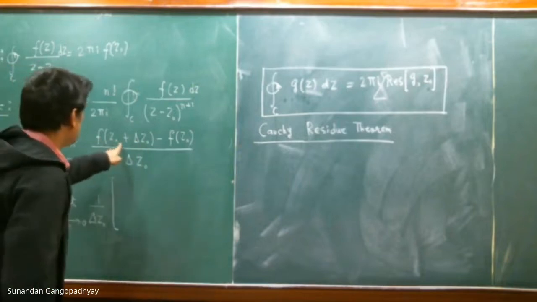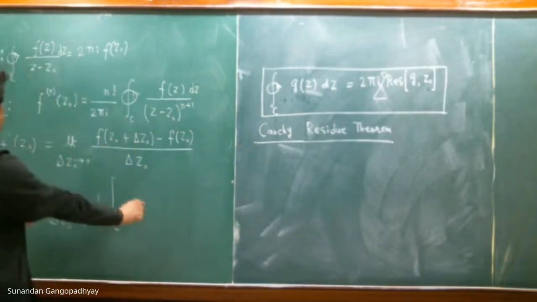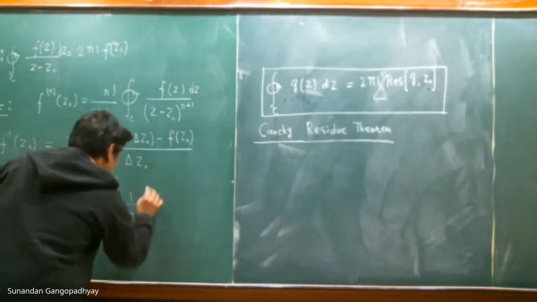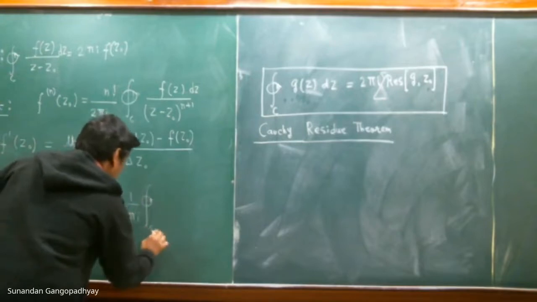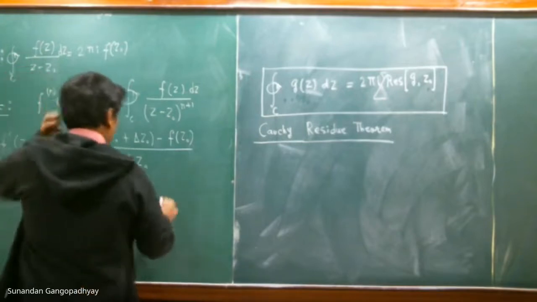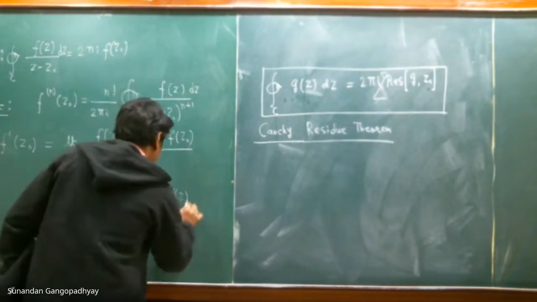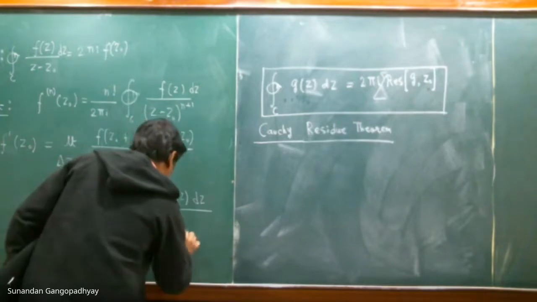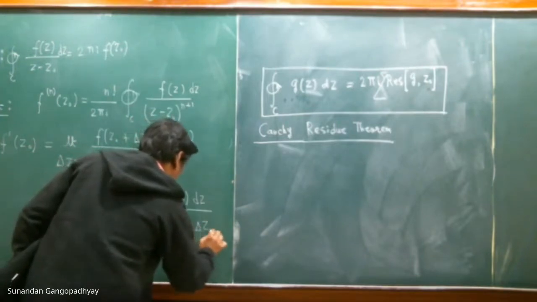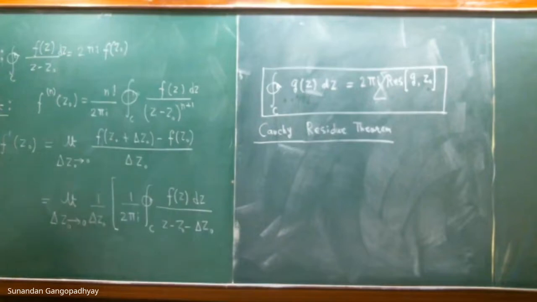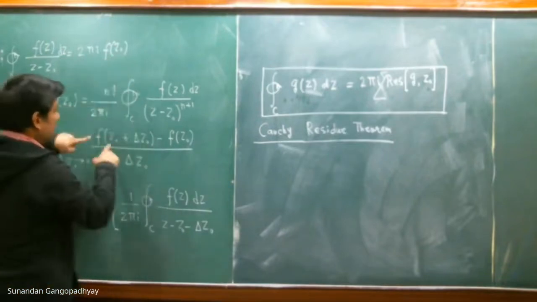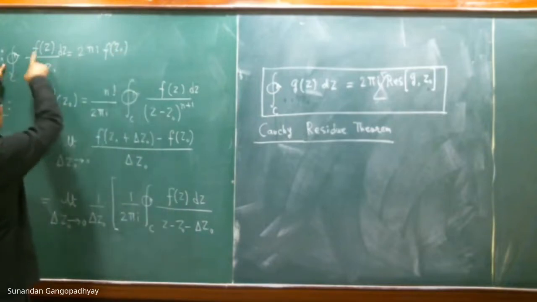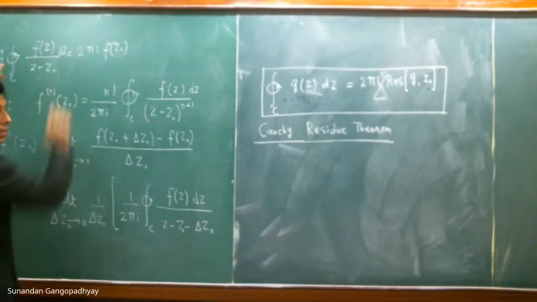This function f(z naught plus delta z naught) you can write as 1 by 2 pi i times the contour integral of f(z) dz by (z minus z naught minus delta z naught).